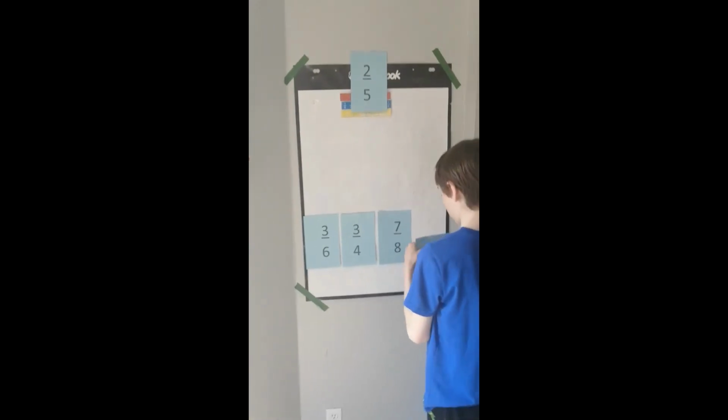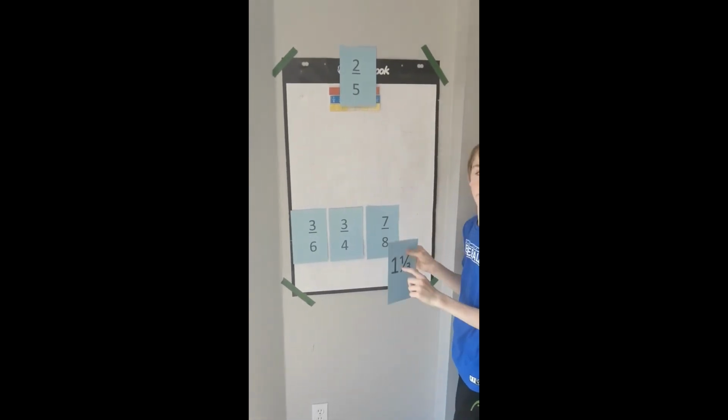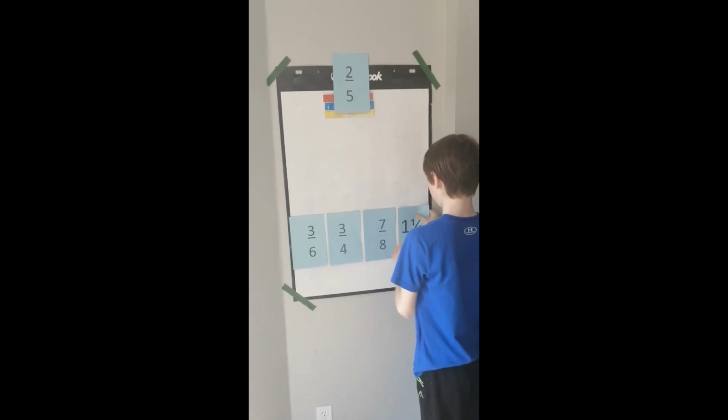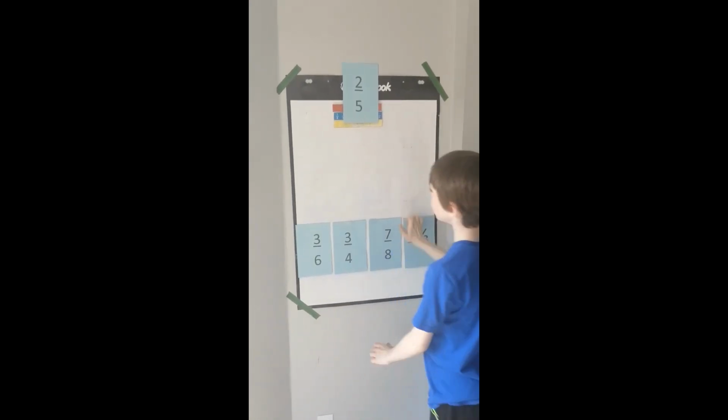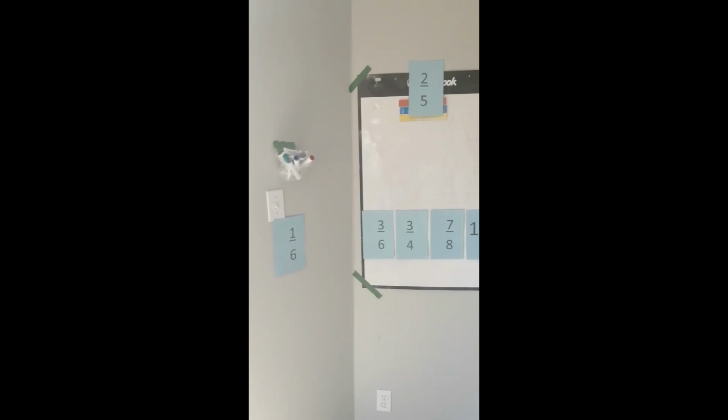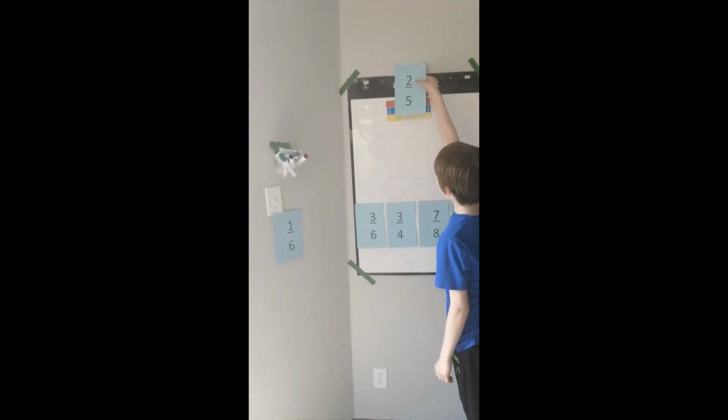How do you know that that one's bigger? Because it has 1. Oh, okay, because it's more than 1, right? Okay, so now this leaves us with 2/5. Yeah. All right, let's talk about where 2/5 is going to go.